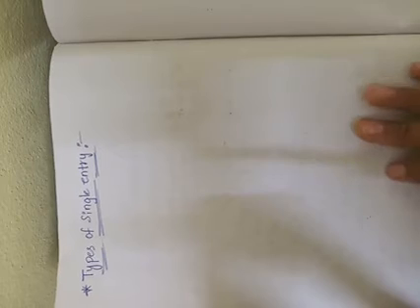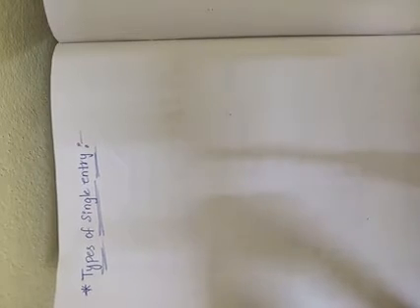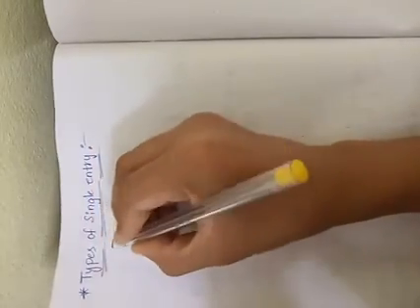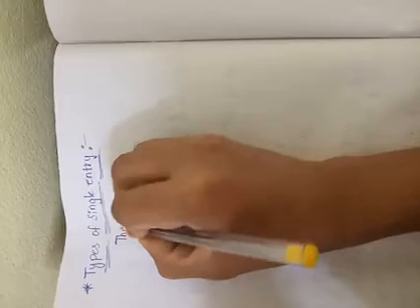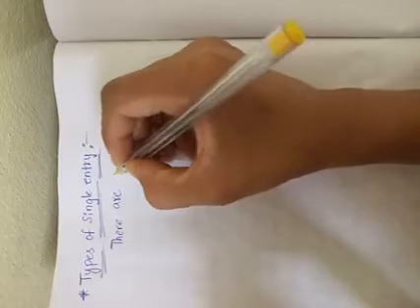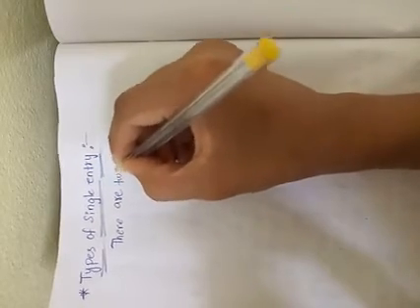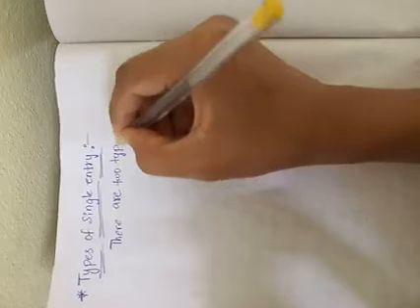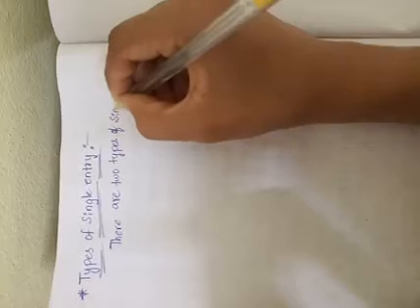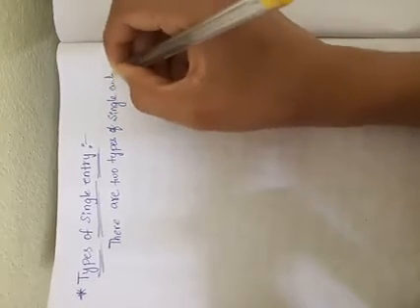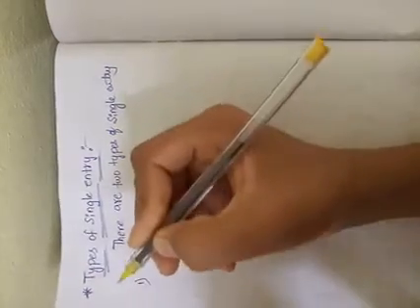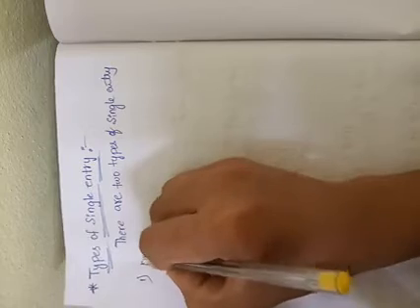So under this, what are the types there? Generally there are two types of single entry.